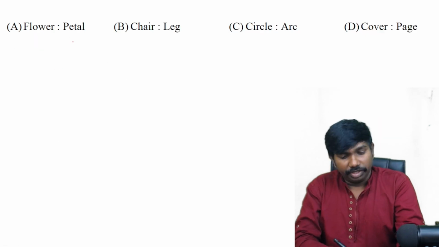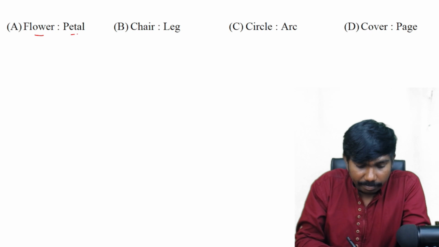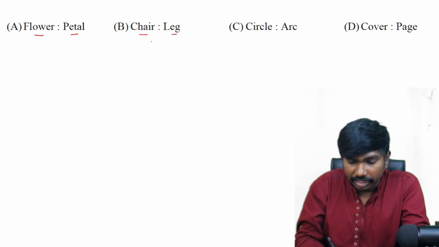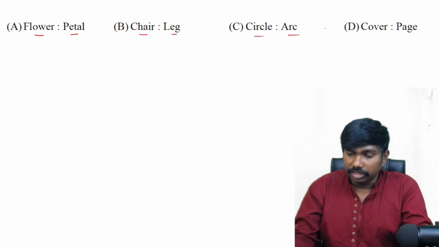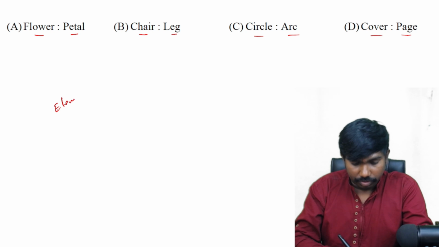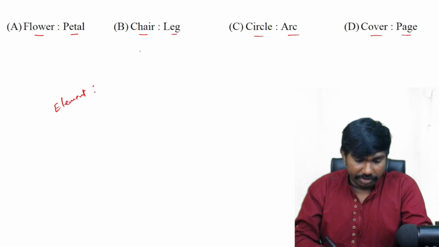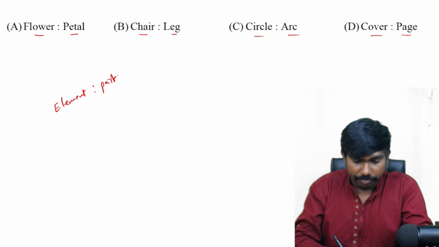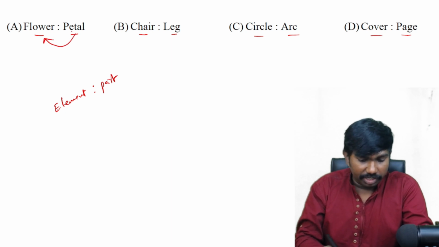Next is flower petal, chair leg, circle arc, cover page. So the first is something, and the second is a part of it. Petal is a part of flower, correct. Leg is a part of chair, correct.